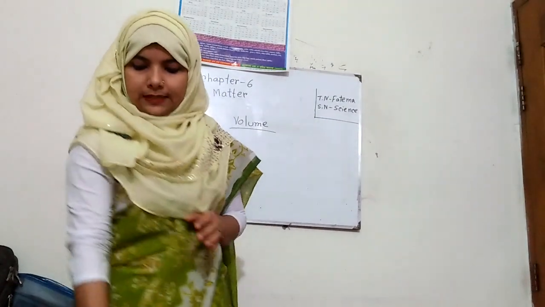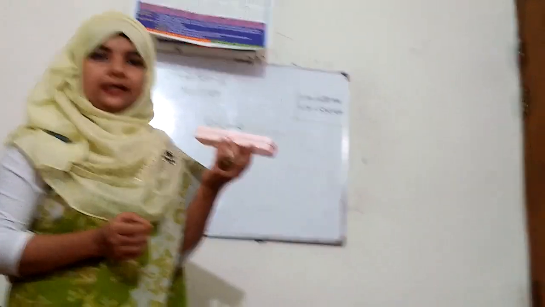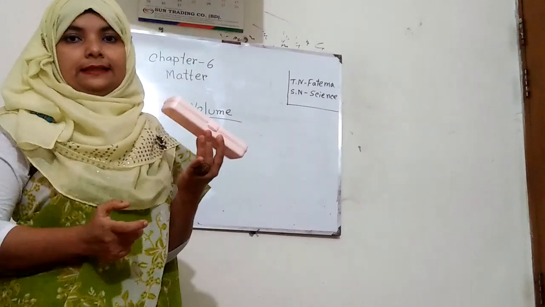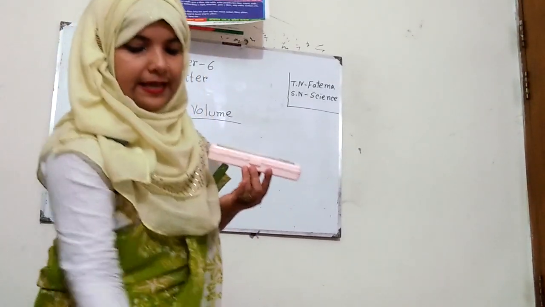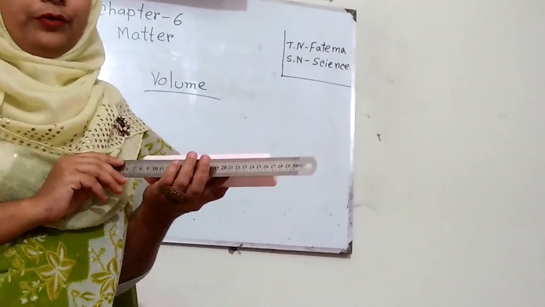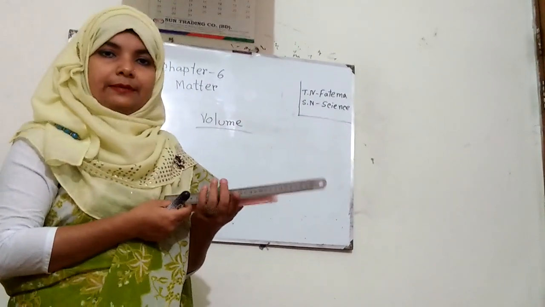Okay, let's see. Suppose this is rectangular shape or it's a rectangle. Okay. So if we want to measure, how can we measure? I have one measuring scale. So by using it, I think we can measure it. And I want to measure it with centimeter.